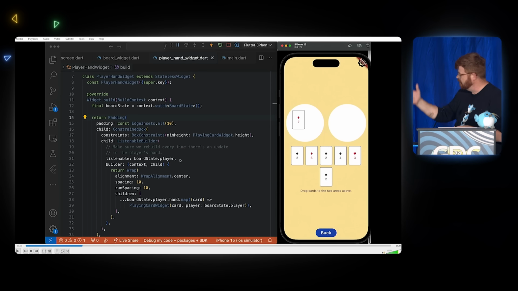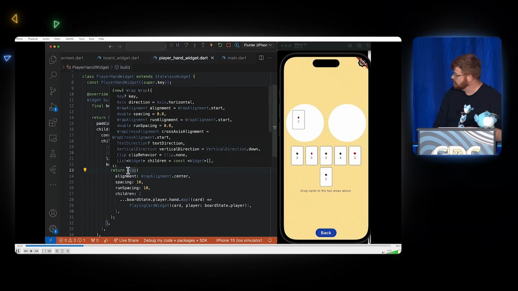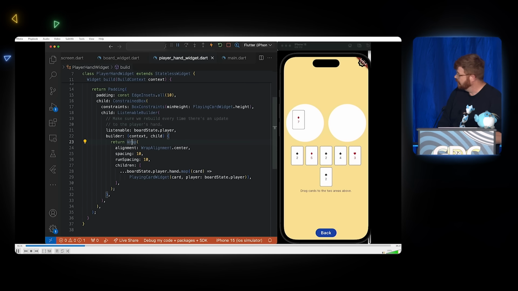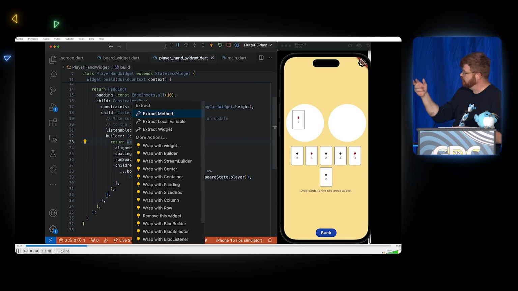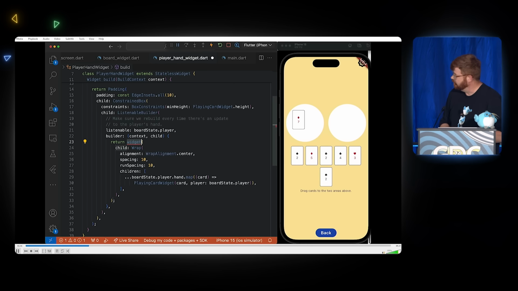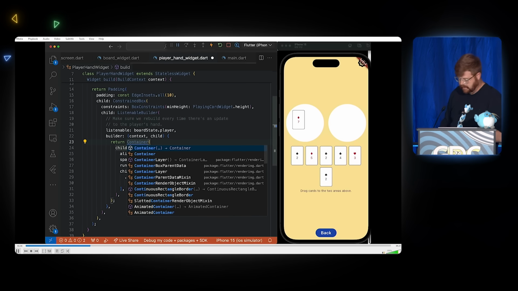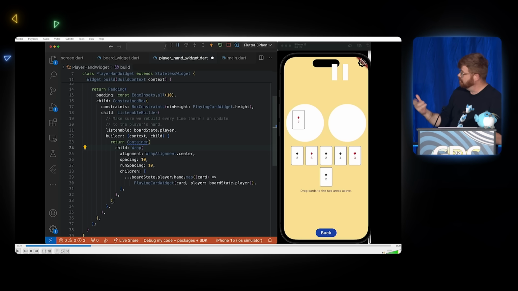And let's say I wanted to jazz this up. I like a nice green felt pad on a desk. And so maybe I could put something under those cards that looks like that. So I can focus in here on the wrap, and I can give it a parent here. I'll introduce a new widget. I'll wrap this and give it a container as its parent. A container knows how to be a box, knows how to have a child. You can see the widgets are put together with parent-child relationships rather than inheriting from each other. They're composed together using composition.